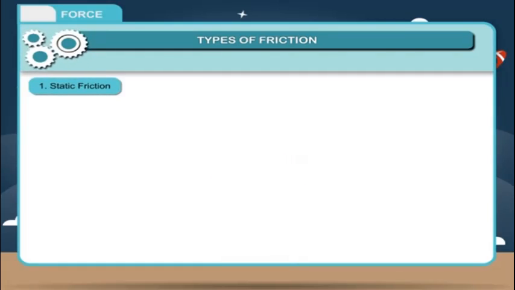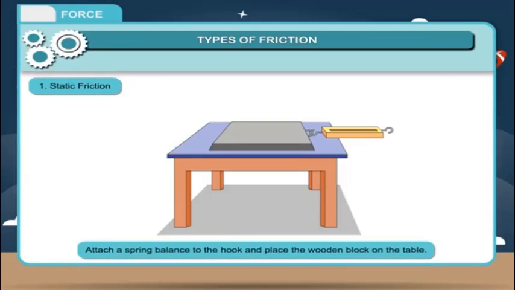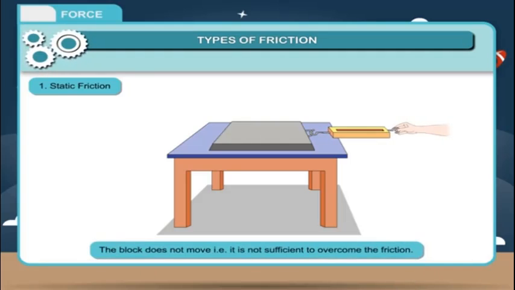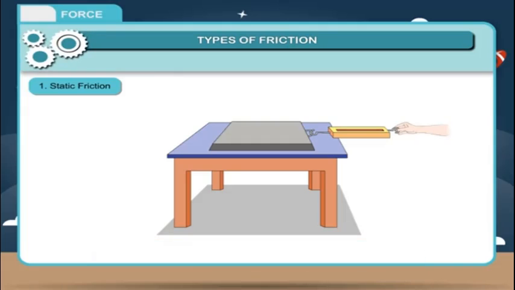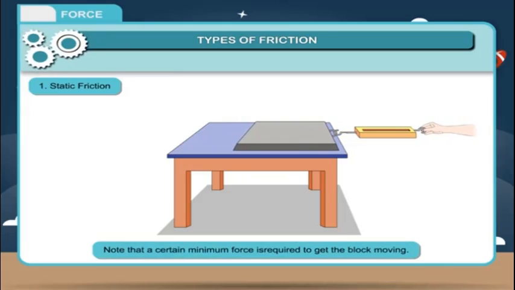Activity. Measuring frictional force. Take a wooden block provided with a hook. Attach a spring balance to the hook and place the wooden block on the table. Pull the spring balance gently by applying a small force. The block does not move, that is, the force is not sufficient to overcome the friction. Now, increase the force. Note that a certain minimum force is required to get the block moving.